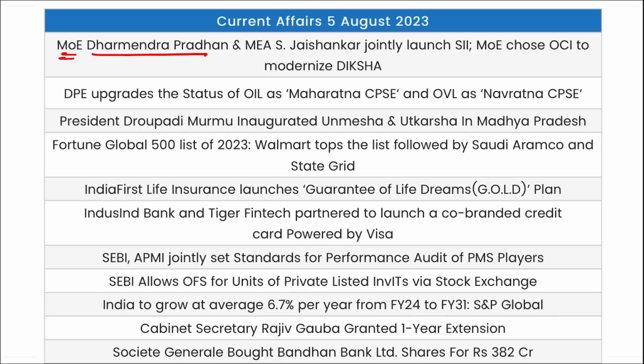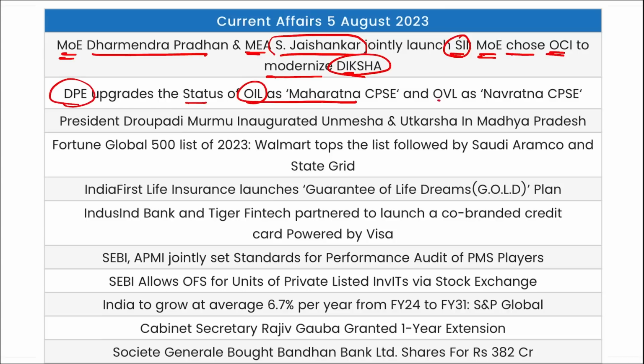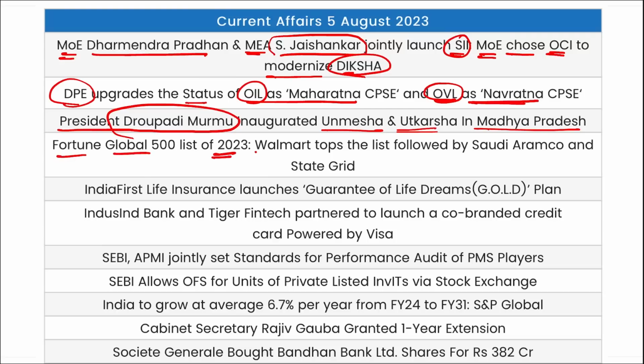Minister of Education Dharmendra Pradhan and Minister of External Affairs Dr. S. Jaishankar jointly launched this SII, and Ministry of Education chose OCI to modernize Diksha. Then DPE upgraded the status of Oil India as Maharatna CPSE and ONGC Videsh Limited as Navratna CPSE. President Draupadi Murmu inaugurated Unmesh and Utkarsh in Madhya Pradesh. Fortune Global 500 list of 2023 was released, and Walmart has topped the list, with Saudi Aramco second and State Grid third.